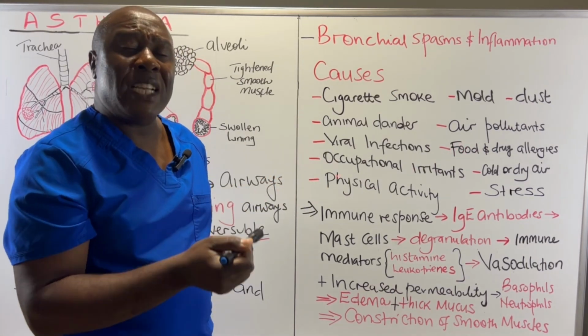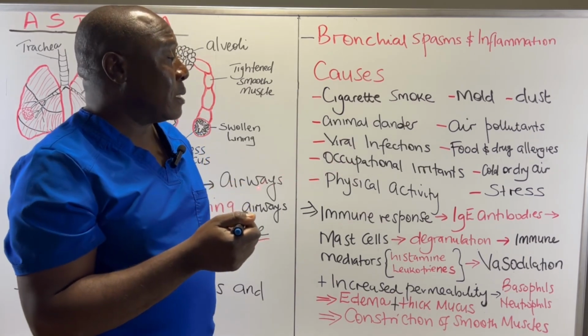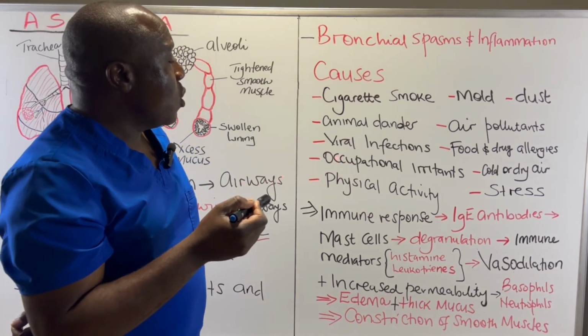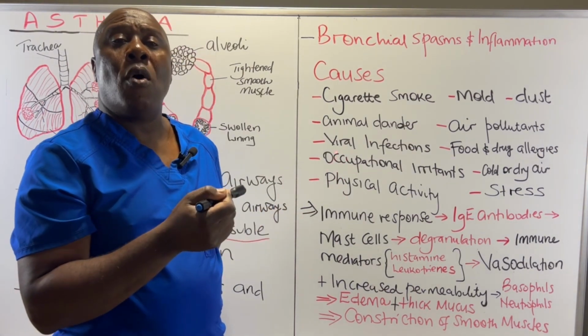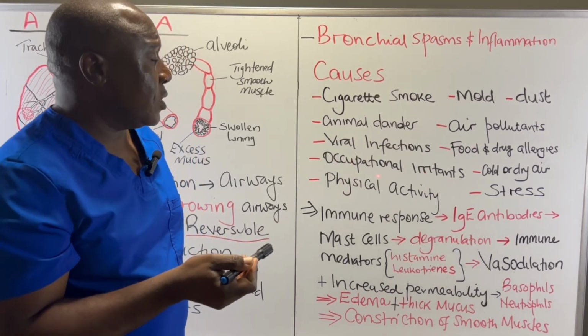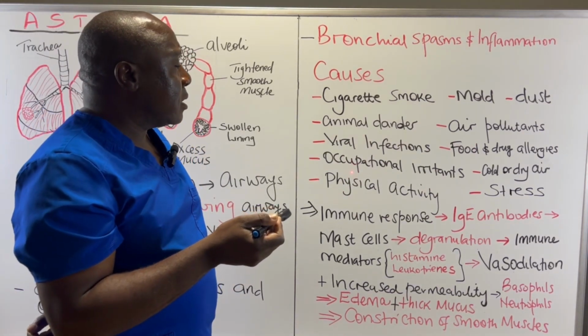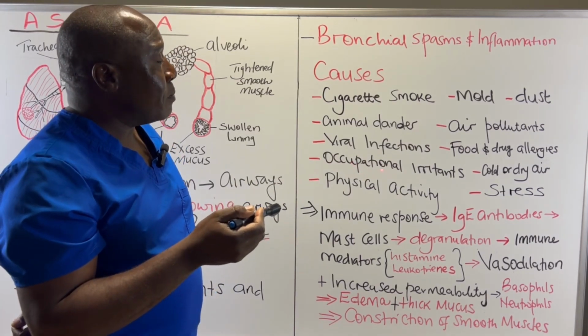Some people may be allergic to very strong perfumes. This could also trigger an asthmatic attack in these people. We also have occupational irritants. These are irritants in our places of work. For example, some people are working in paint industries. You find that the smell from this paint can actually trigger an asthmatic attack.